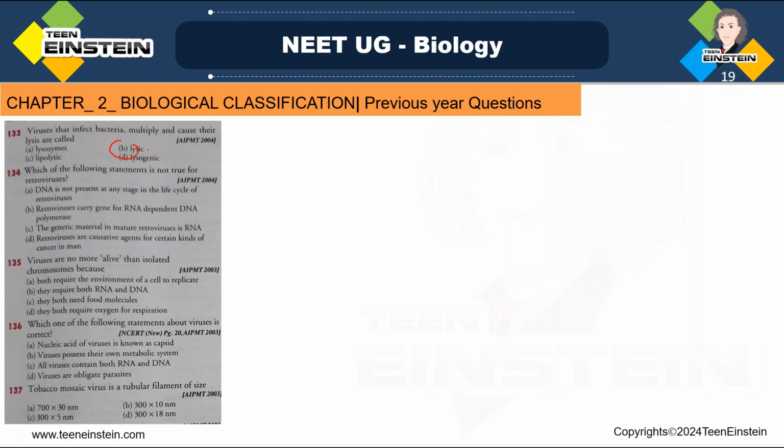See, DNA is not present at any stage in the life cycle of retrovirus. Retroviruses carry the gene for RNA-dependent DNA polymerase. The genetic material in mature retrovirus is RNA. Retroviruses are causative agents for certain kinds of cancer in man. Here, the statement in option A is not true for retrovirus. Right, what is option A? DNA is not present at any stage in the life cycle of retrovirus.